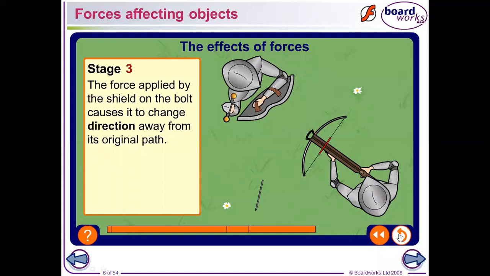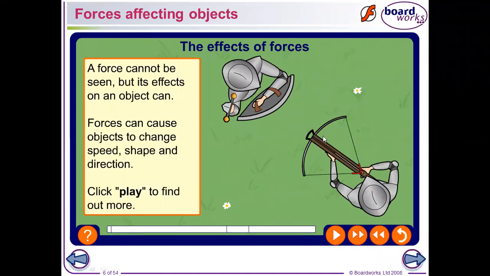For example, here we have this man with the crossbow. Can you see the crossbow? He's going to shoot his friend, but his friend is holding a shield, so he's protected. Don't worry about this. Can we see the force once I play this?